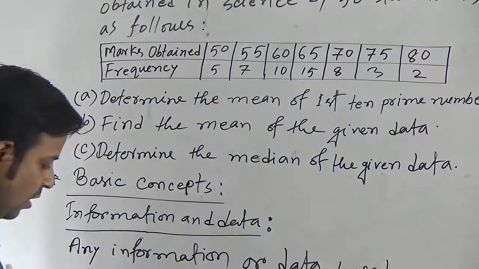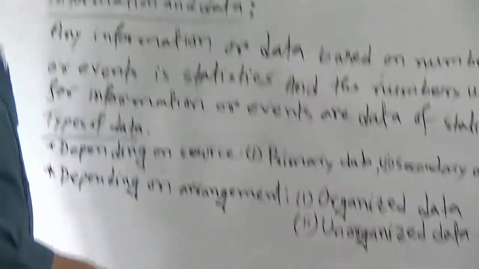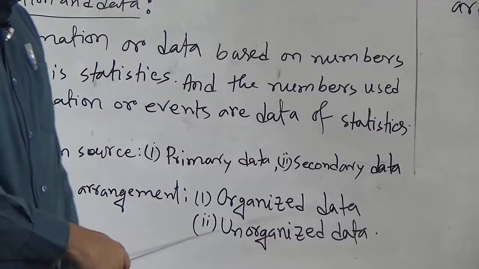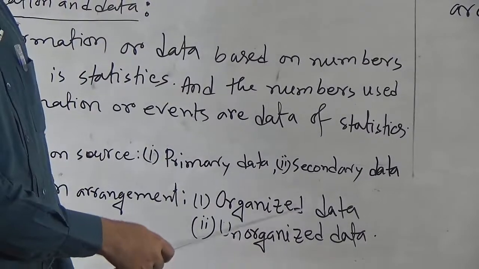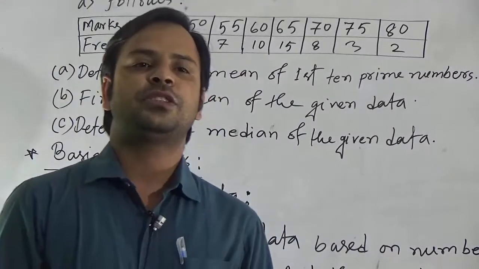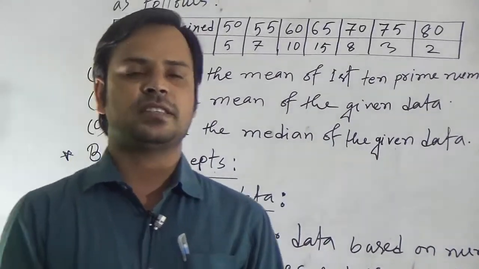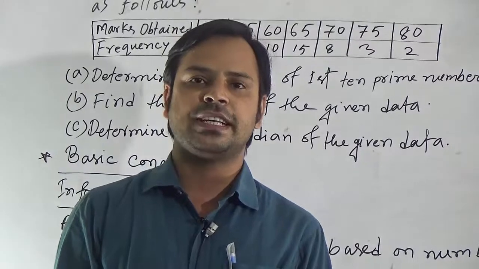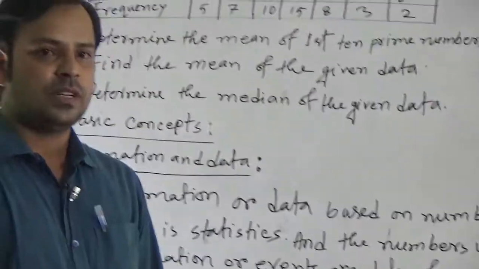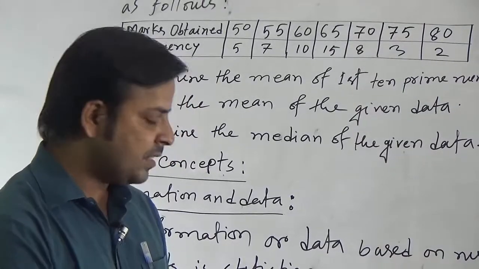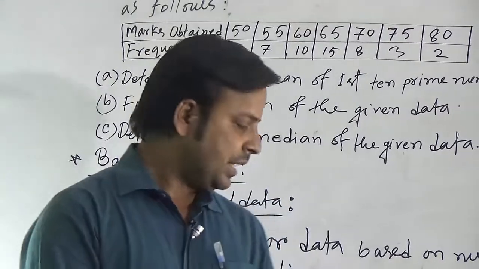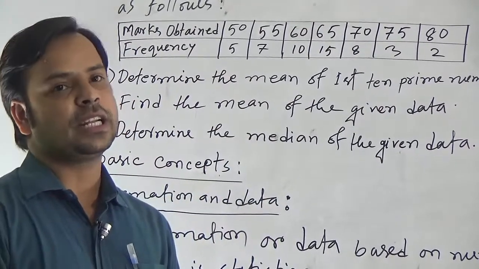Now, depending on arrangement, 2 types of data are there. First one, organized data. Second one, unorganized data. Organized data means the data are arranged according to their values. It may be in ascending order, or descending order, or it may be arranged in tabular form. Unorganized data means the data which is not given according to their values, or which is not organized.